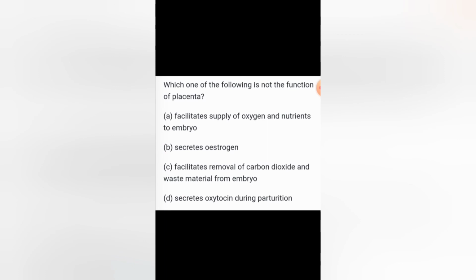Menstrual flow occurs due to the lack of the hormone progesterone. When the corpus luteum converts to corpus albicans, it stops producing progesterone, and because of that, the endometrium breaks down with a flow. Next question, which of the following is not the function of the placenta? Secreting oxytocin during parturition is a wrong statement. The placenta does not secrete oxytocin. Oxytocin is secreted by the pituitary gland and helps in parturition.